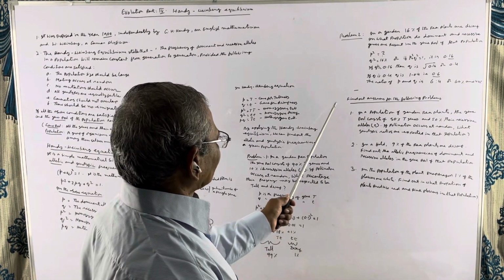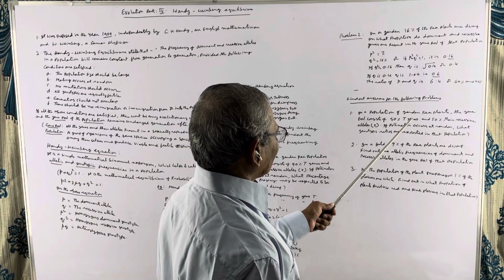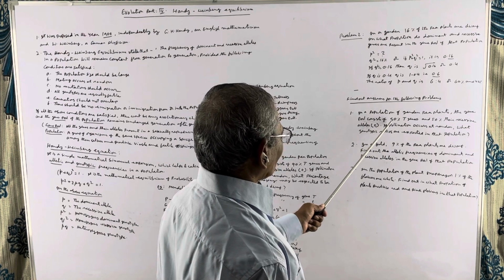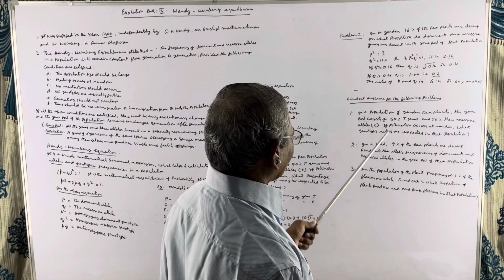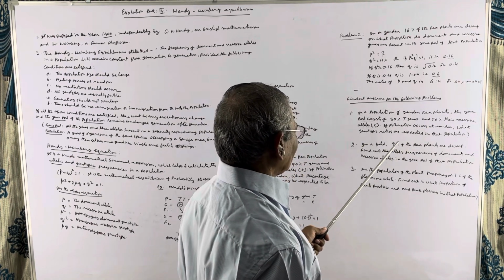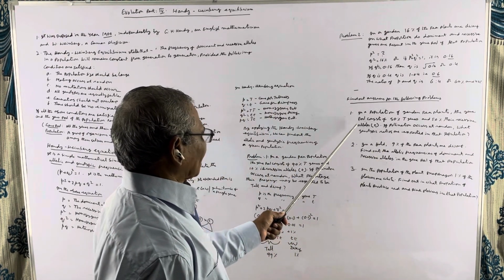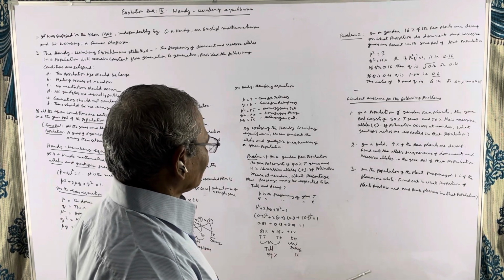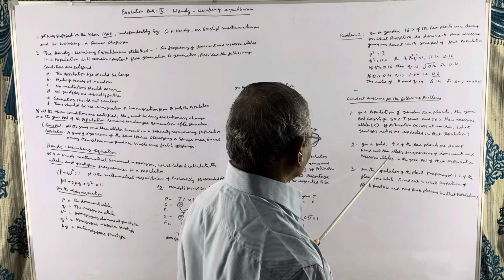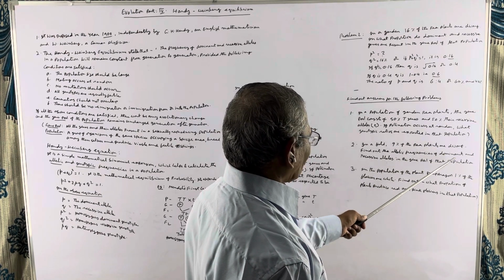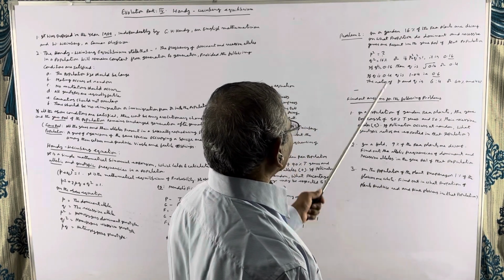I have again 3 problems here for you to calculate. The first problem, in a population of garden pea plants, the gene pool consists of 50% dominant T genes and 50% their recessive allele small t. If pollination occurs at random, what genotypic ratios are expected in that population? You calculate the answer by using the first example. Second one, in a field, 9% of the pea plants are dwarf. Find out the allelic frequencies of dominant and recessive alleles in the gene pool of this population. It is just similar to second problem.